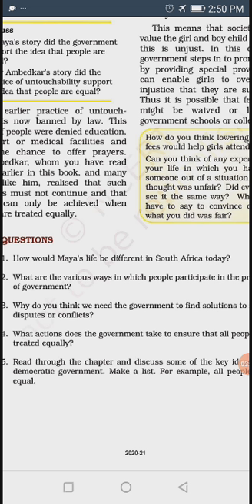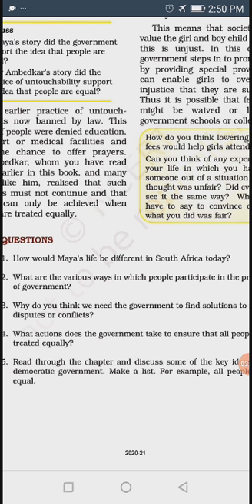But then, after the struggle of Nelson Mandela, who was the leader, after his long fight, South Africa got freedom, and a democratic government came into existence. So today Maya is living a very equal, balanced life in South Africa, because there are no apartheid laws and no racial discrimination now. All are treated equally. So this is the life of Maya Naidu today.